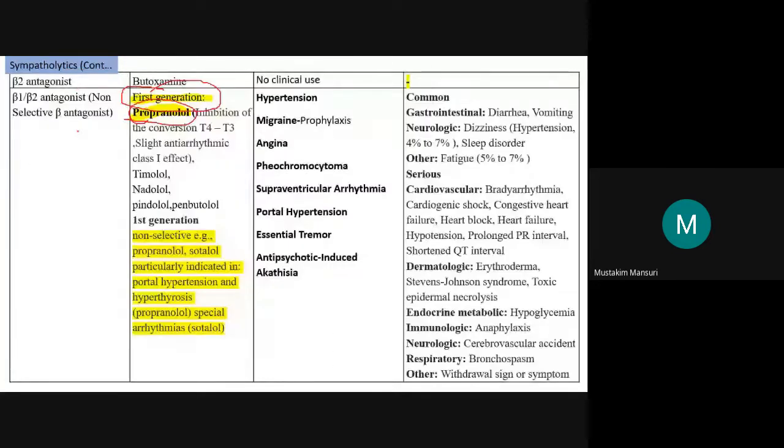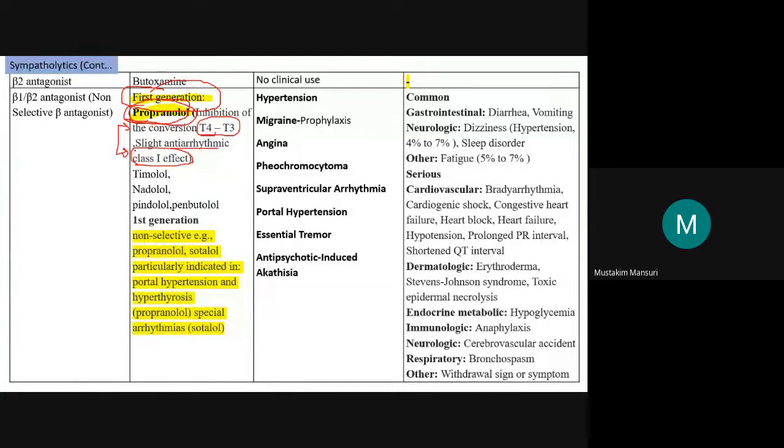Going ahead, first generation propranolol. Now it has many other effects in addition to its usefulness in the cardiovascular system. This propranolol is also inhibiting the conversion of T4 to T3. That is why it is also useful in the thyroid. Then it is slightly an antiarrhythmic agent. If you have studied the cardiovascular system, it belongs to the class 2 antiarrhythmic agent. So one is the thyroid, second is arrhythmia.